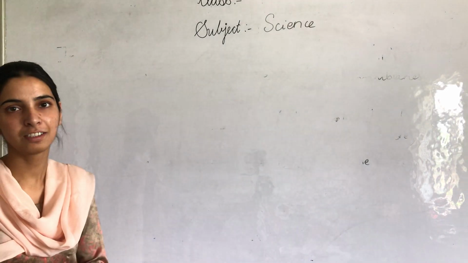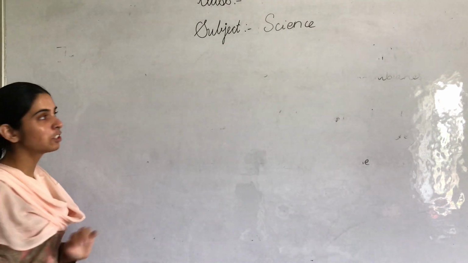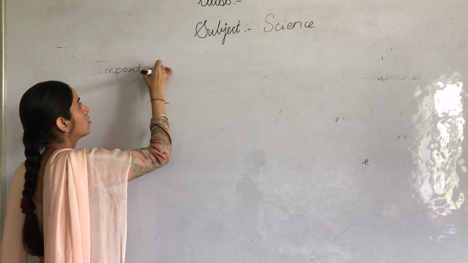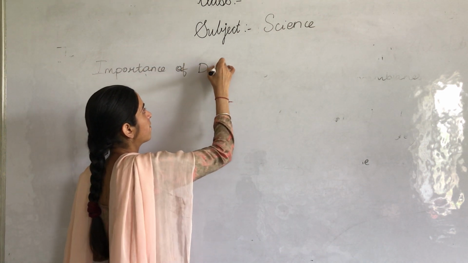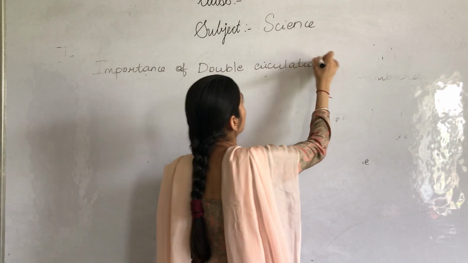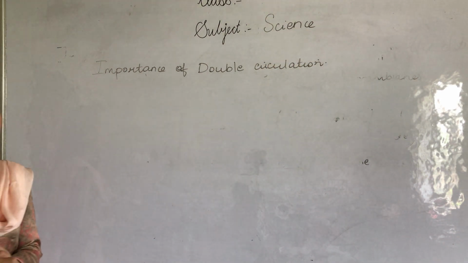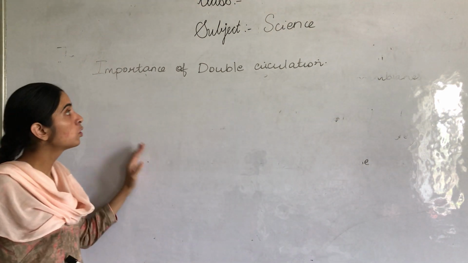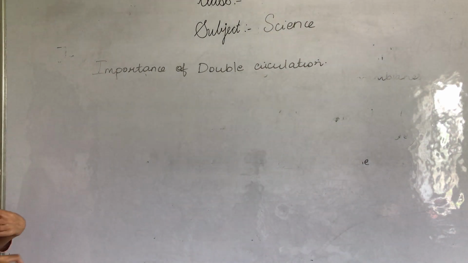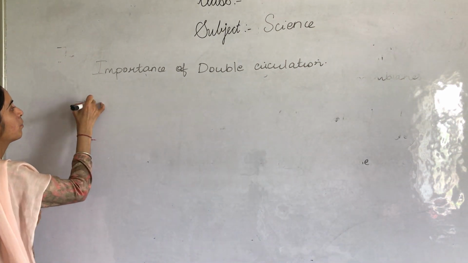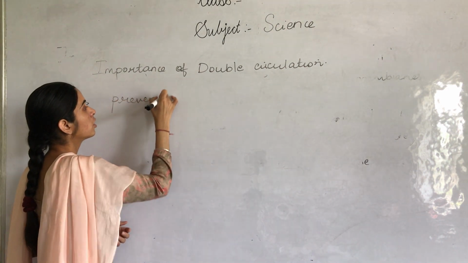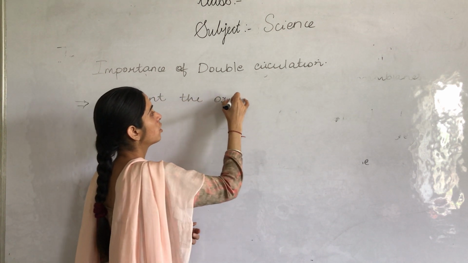Good morning, students. Now in this video we will discuss the importance of double circulation. As we all know, in humans the blood flows through the heart by double circulation. So why is there a double circulation present in humans? What is the importance of this double circulation? First, it prevents the mixing of oxygenated and deoxygenated blood.